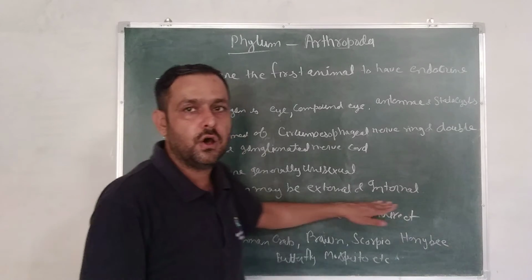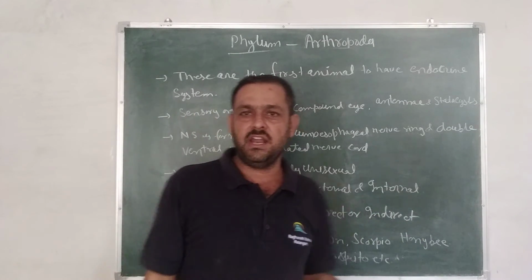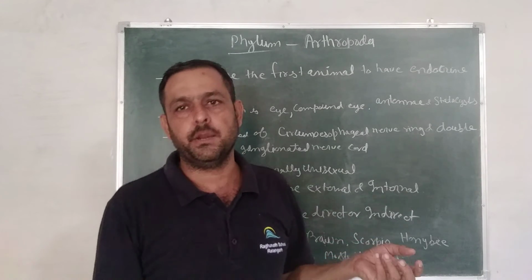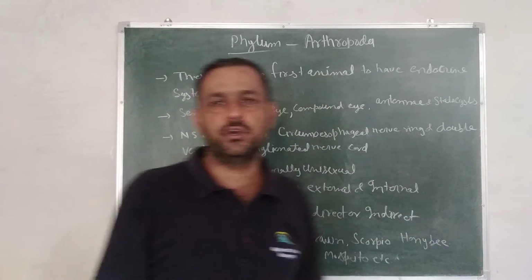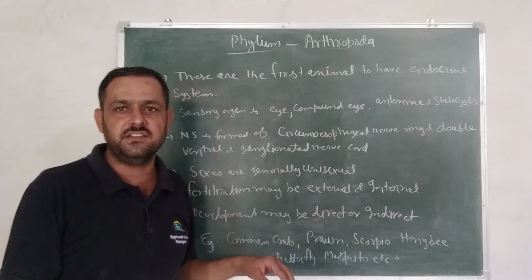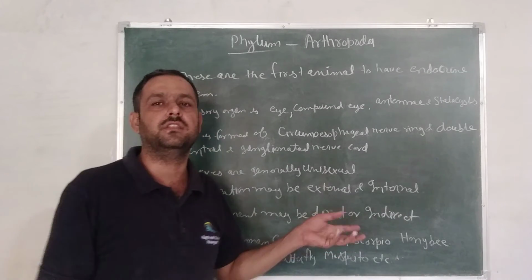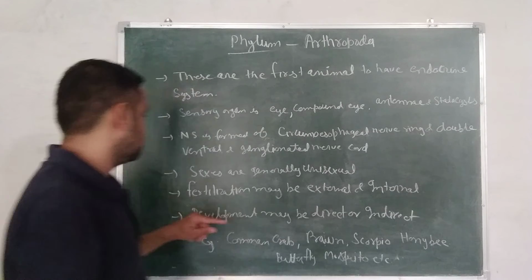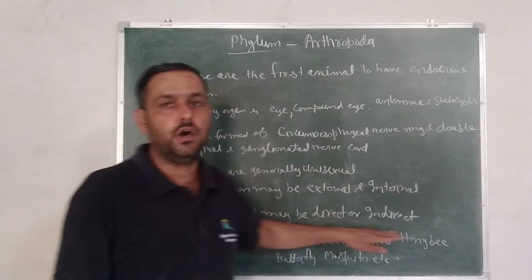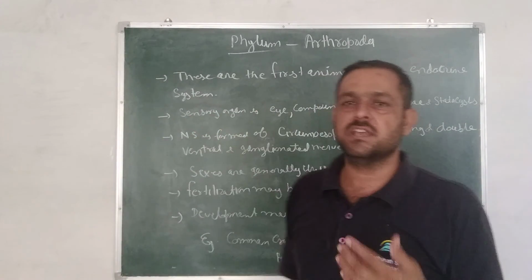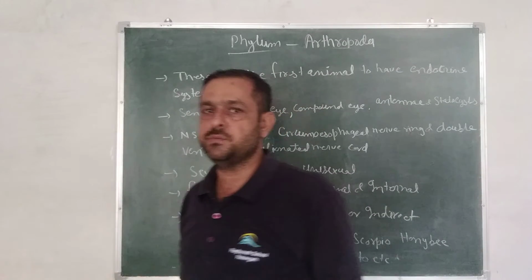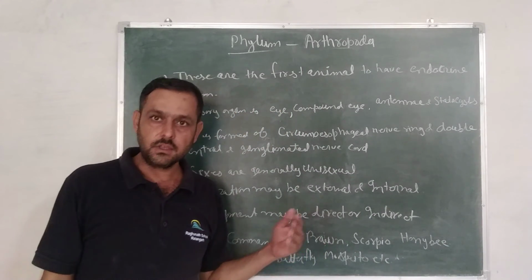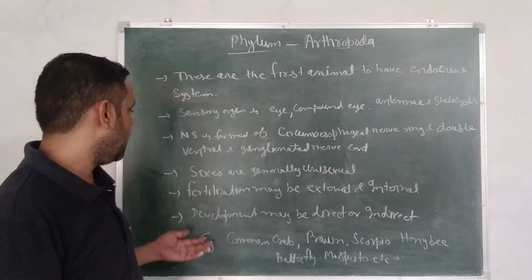Fertilization may be external or internal. Internal fertilization is also possible, and external. External fertilization means whenever the gametes are fused outside the female body, and whenever the gametes are fused inside the female body, it is called internal fertilization. Next, development may be direct or indirect, meaning in some animals a larva stage is found, and in some animals a larva stage is not found.